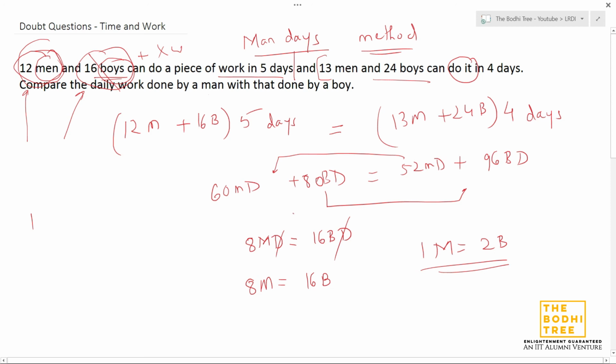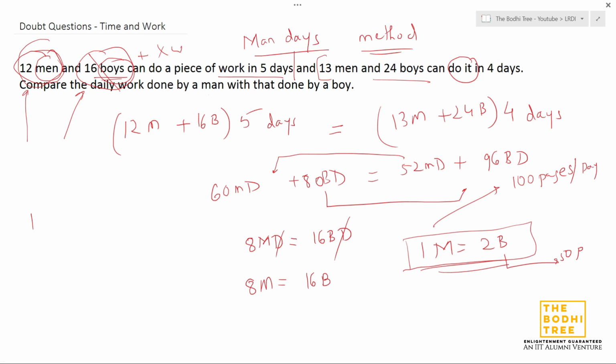So what have they asked? Compare the daily work done by a man with that of a boy. So this is what we get. Daily work, one man will do the amount of work of two boys. Suppose one man is writing 100 pages per day, all these people are authors, let's say. Then one boy will write 50 pages per day, because the amount of work that one man does in a day, we need two boys to do. So that's it for this question.